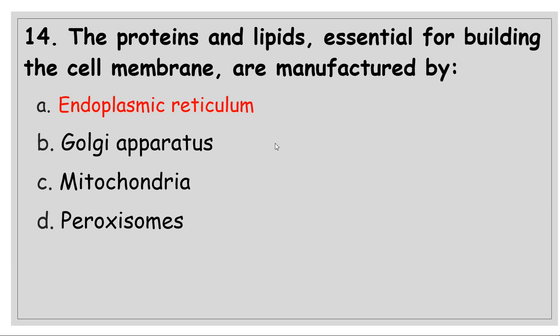The proteins and lipids essential for building the cell membrane are manufactured by, yes, protein and lipid. Two things are discussed here. Endoplasmic reticulum is also of two types: one is rough endoplasmic reticulum and another is smooth endoplasmic reticulum. Rough appearance is due to the presence of ribosomes, and when we talk about ribosomes, we are talking about protein factories. So rough endoplasmic reticulum is responsible for the formation of protein, and smooth endoplasmic reticulum is responsible for the formation of lipids.